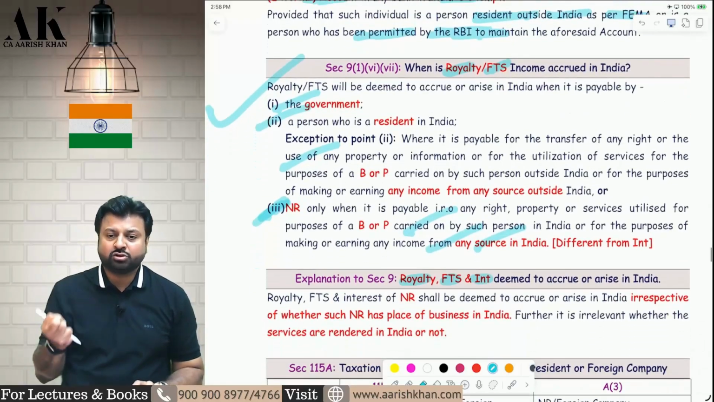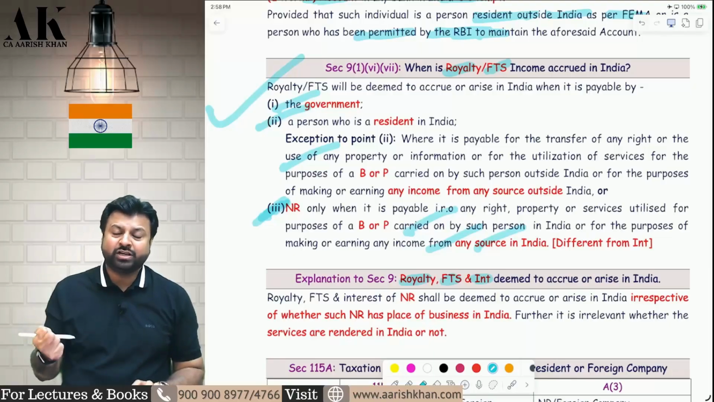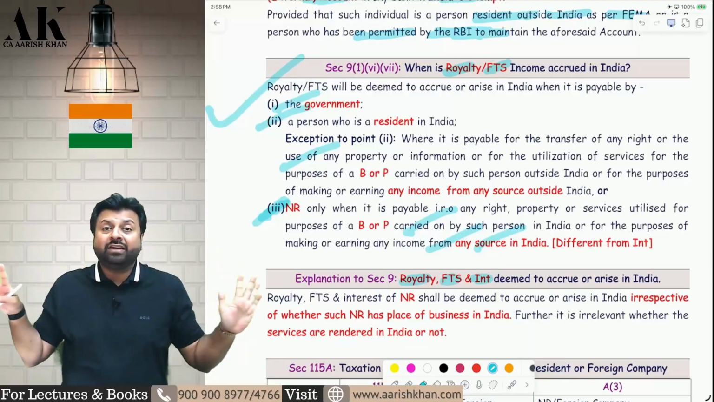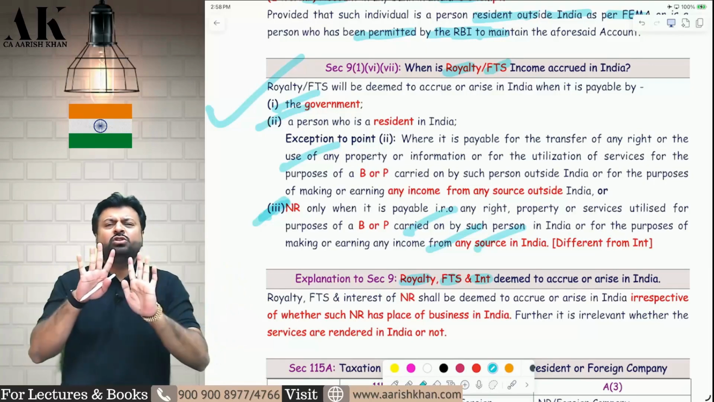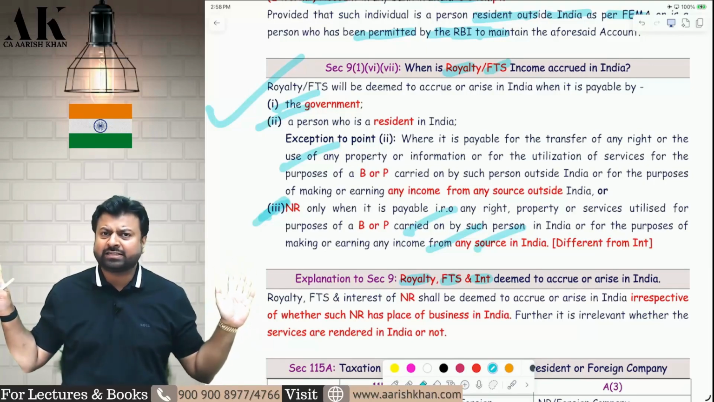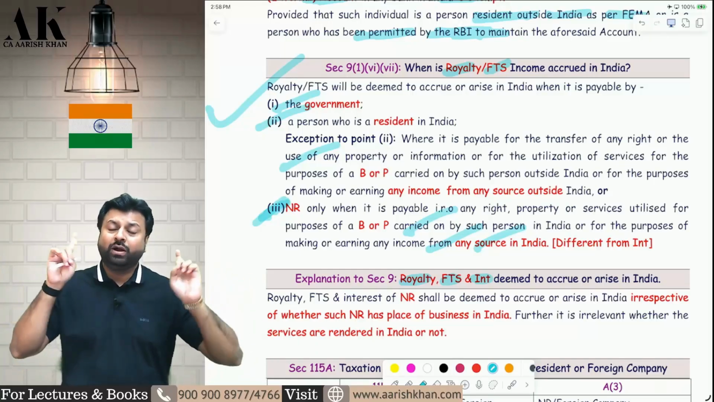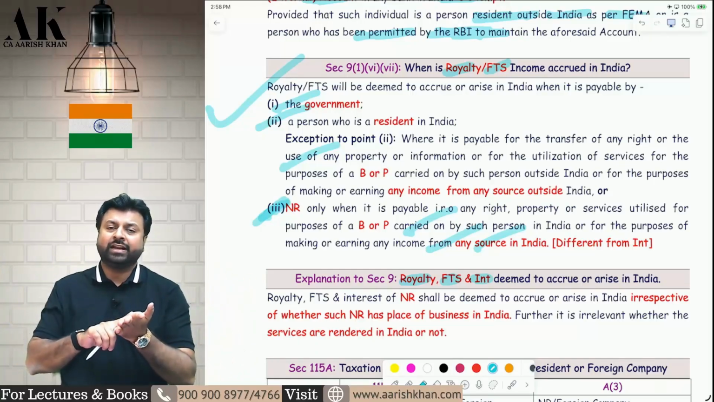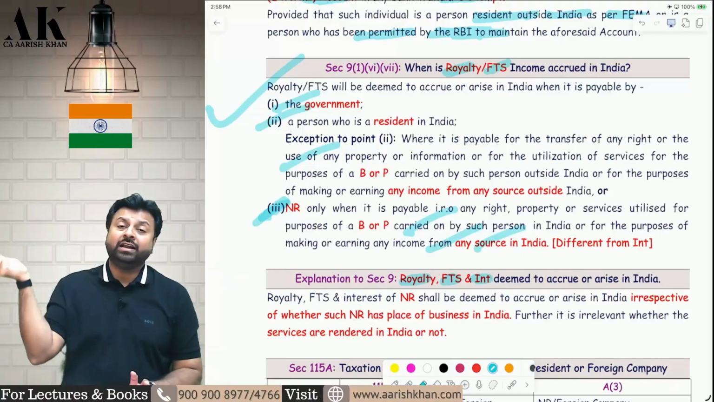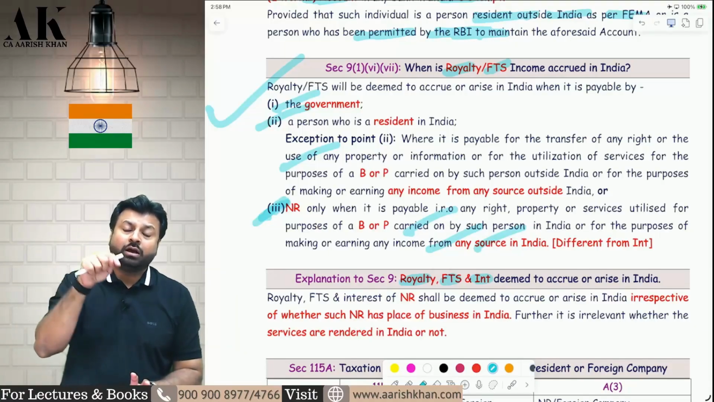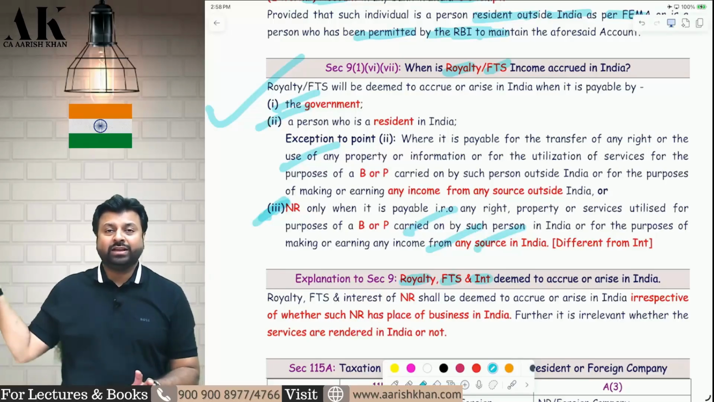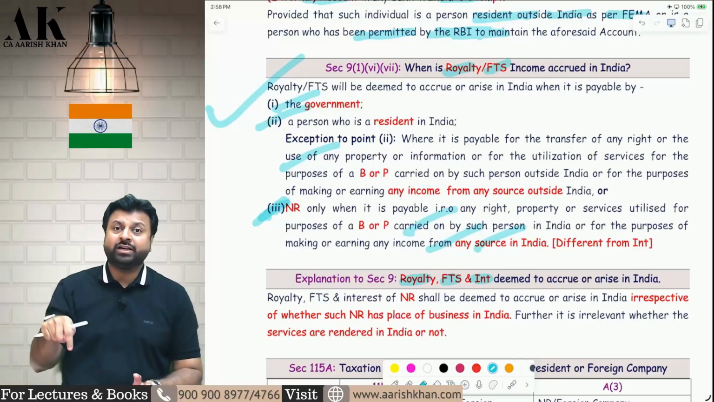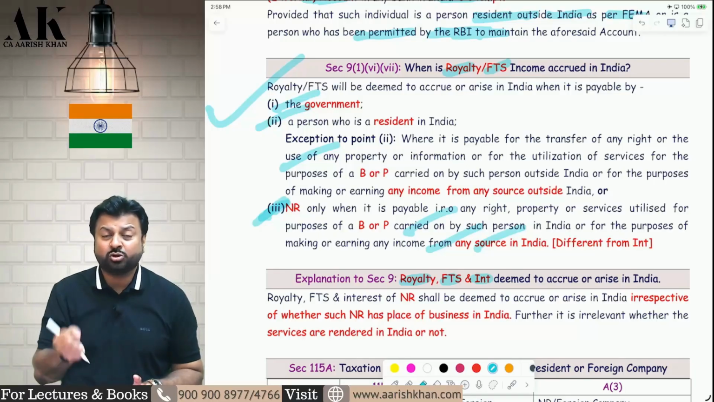That is, the services should be utilized in India, the money should be used in India. That's it. For royalty, FTS and interest, there is no need to have any kind of permanent establishment or business connection in India. One more thing, there is no need for the renderer, the service provider, to come to India and provide services. The service provider can provide services from outside India. What is relevant is that the services should be utilized in India.